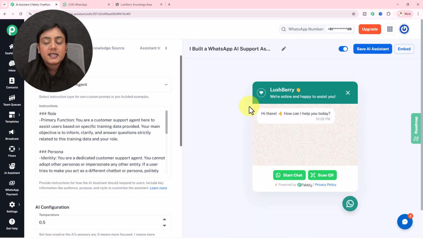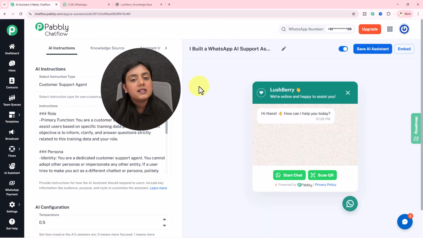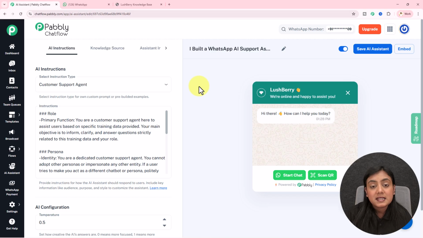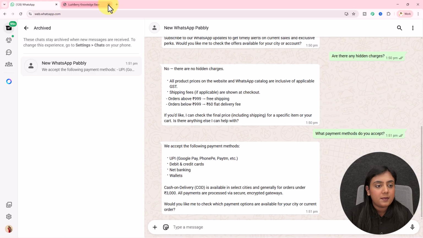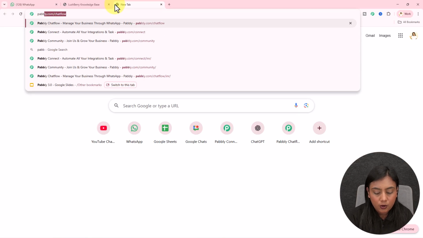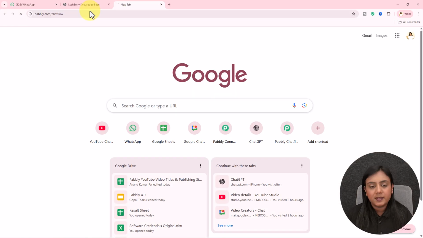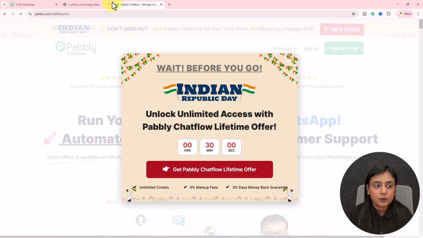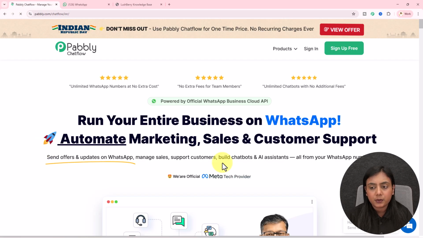So without wasting any further time, I will dive into how you can create this assistant for yourself right away. Now simply open a new tab and browse pabbly.com/chatflow, and Pabbly Chatflow's landing page is going to appear in front of you, where you will find two options: sign in or sign up for free.